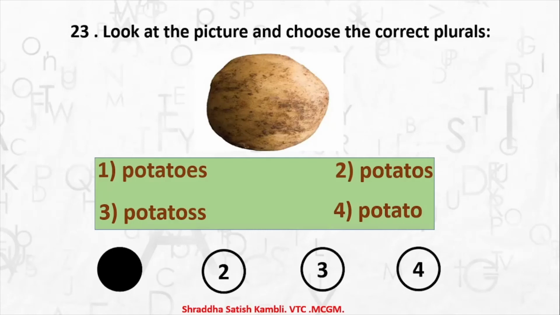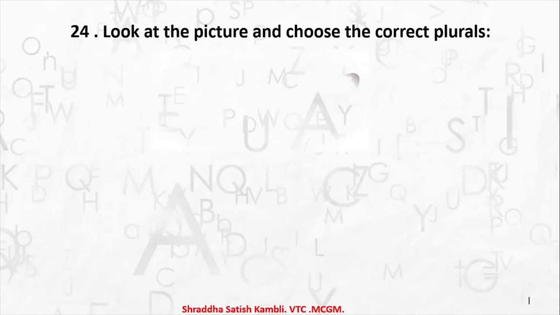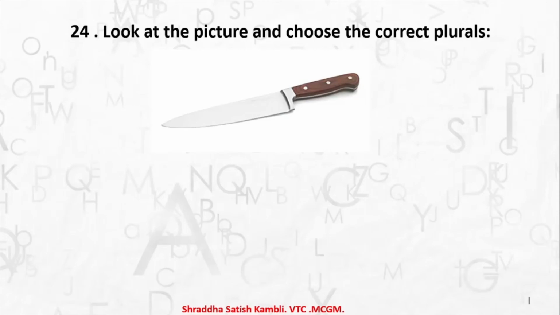Okay, now we take a look at one more question in this pattern. This is what? It is a tool which is used for cutting vegetables. So first you have to identify this. What is it? It is a knife. So you have a certain rule for a knife. What is the spelling of knife? K-N-I-F-E.